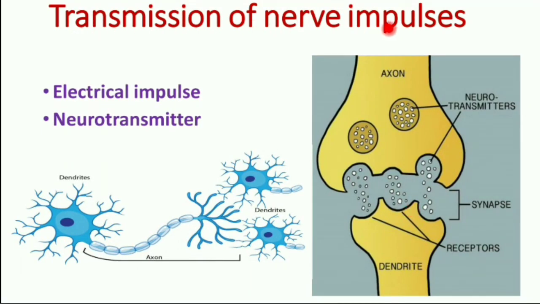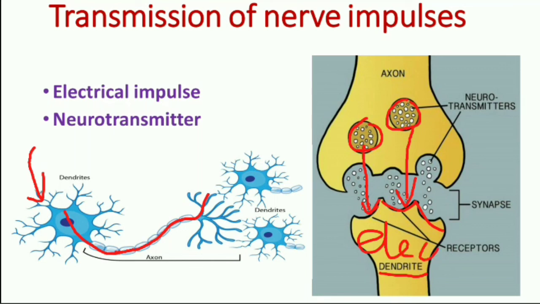Coming to the transmission of nerve impulses. How are nerve impulses transmitted from one neuron to another neuron? When the electrical impulse reaches the dendrites, it is transmitted to the cyton, then to the axon. Finally, it reaches the synaptic knob. When it reaches the synaptic knob, it gets activated and releases chemicals called neurotransmitters. This neurotransmitter diffuses into the synapse and crosses it. Once it reaches a receptor of the dendrites of the other neuron, again it becomes an electrical impulse.